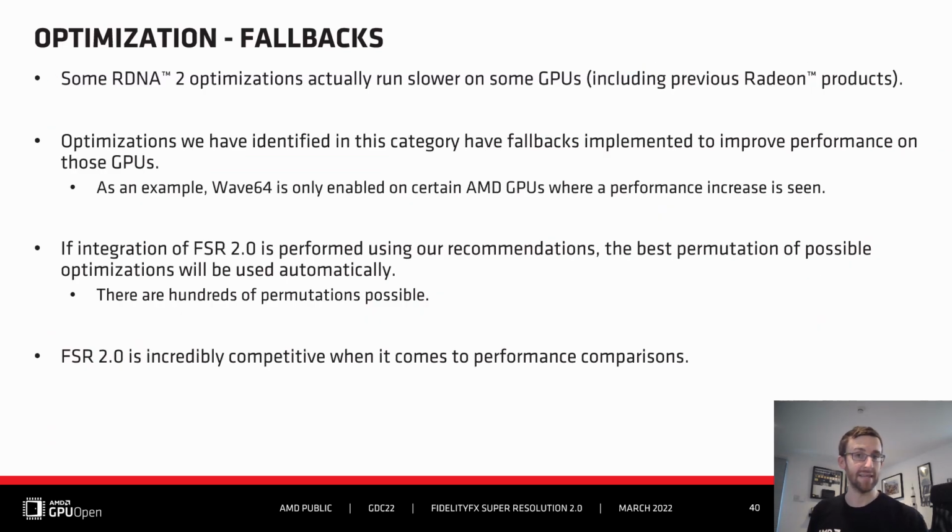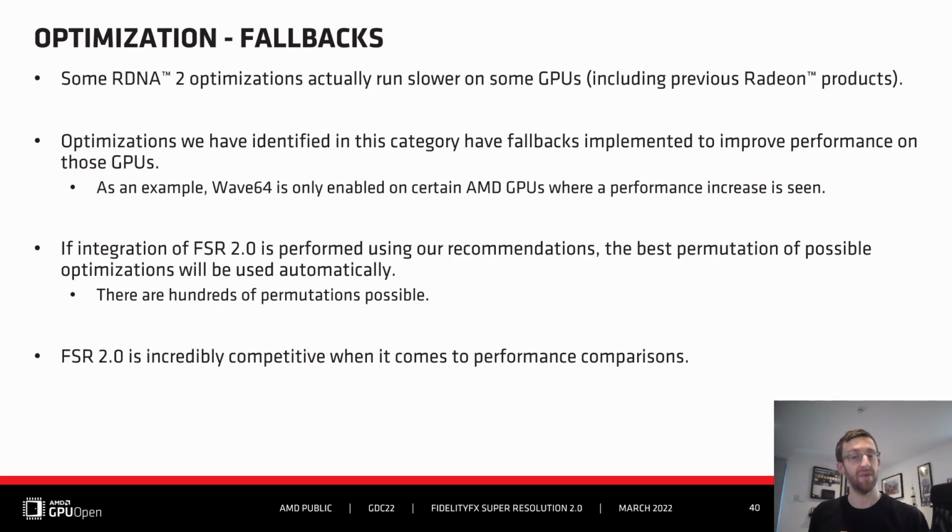The last thing I'd like to talk about with regard to optimizations is fallbacks. Being cross-platform is a core GPUOpen philosophy, and as such, we want to make FSR 2.0 run the best it can on a wide range of hardware. However, some of the RDNA2 optimizations previously mentioned actually make some GPUs run slower.